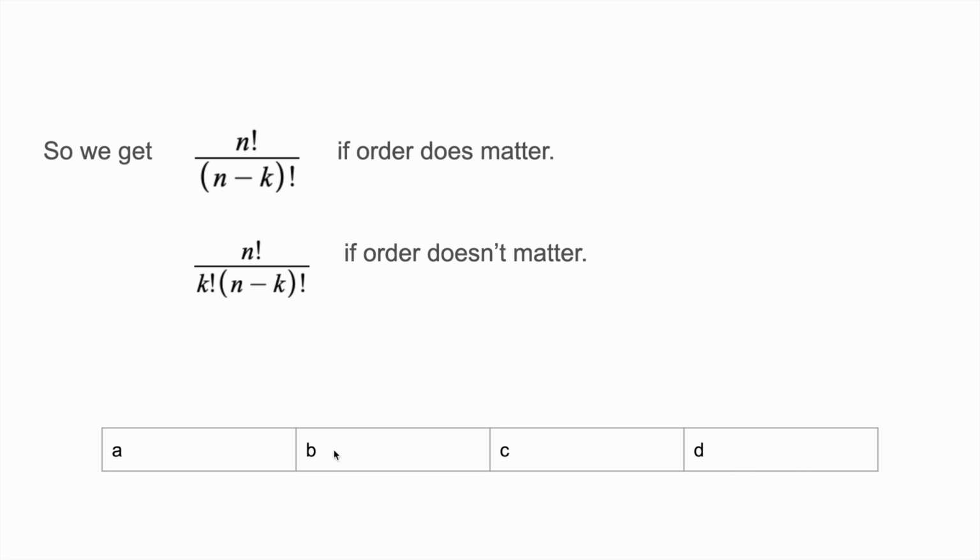However, since we only want to pick 2, we have to get rid of the last permutations, in which case we simply divide by 2 factorial, so 2 times 1, and then we get the required answer. And if our order does not matter, then we have even fewer possibilities, and we simply divide by the number of picks we want. And this is pretty much it.